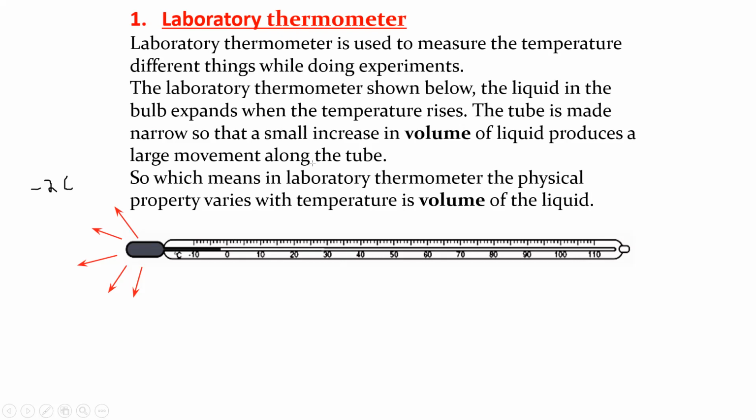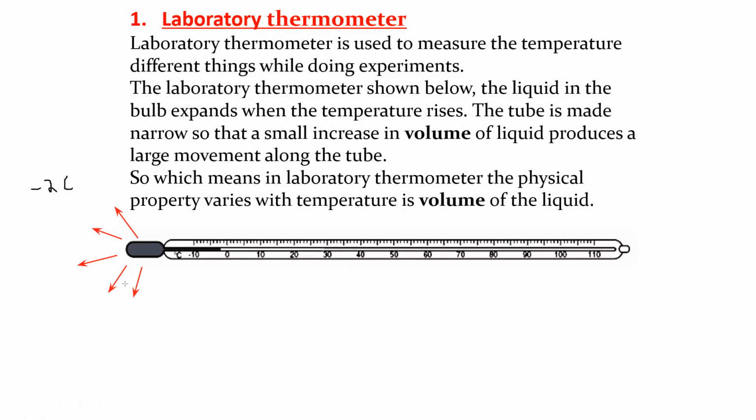So expansion and contraction of a liquid depends on the surrounding temperature. If the surrounding temperature is high, the level will rise. If the surrounding temperature is low, the level will decrease. Is it clear? And this is a laboratory thermometer.